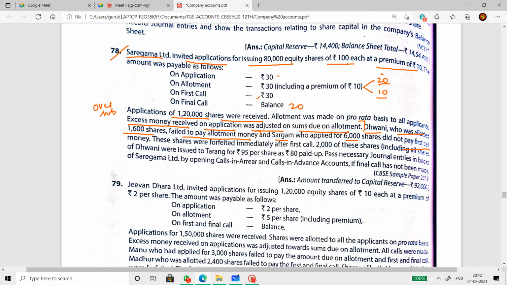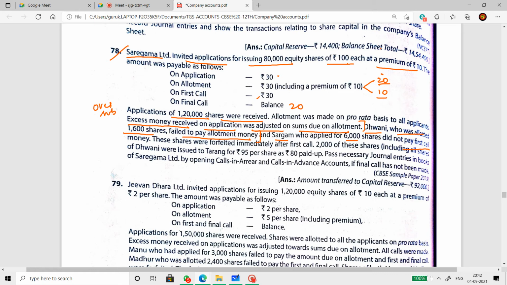We are only concerned about Dhwani now. Every shareholder comes under pro-rata here because the number of shares applied is 1,20,000 and the number of shares allotted is 80,000. So Dhwani would have applied for more shares, because the question says she has been allotted 1,600. Definitely she would have applied for more.